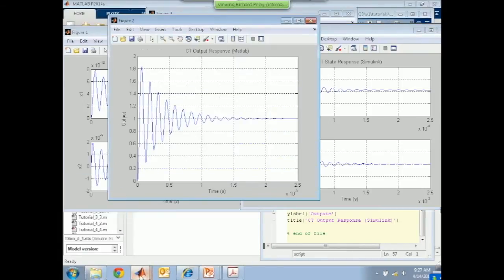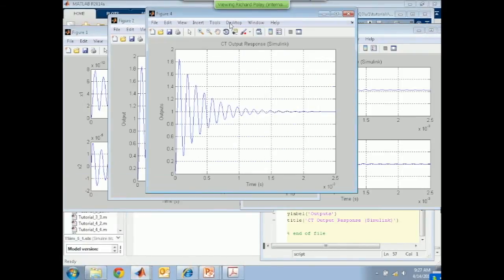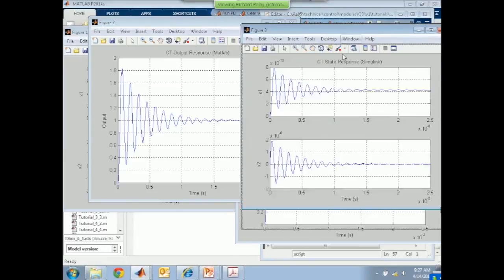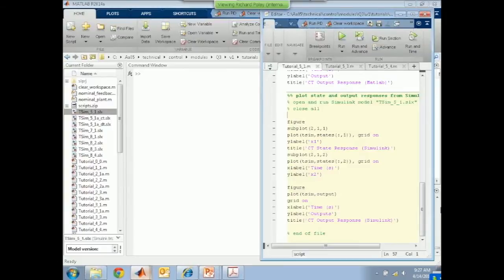And if I do the same thing for the output, well, as you would expect, those graphs are the same too. Okay, so I've just shown you how you would enter matrices in MATLAB, how you would create a model using the SS script, and how you would do a graphical model in Simulink, and because you're exchanging data between the MATLAB workspace and the Simulink model, that's a really powerful way to work. Okay, so let's clear all that out and close Simulink.